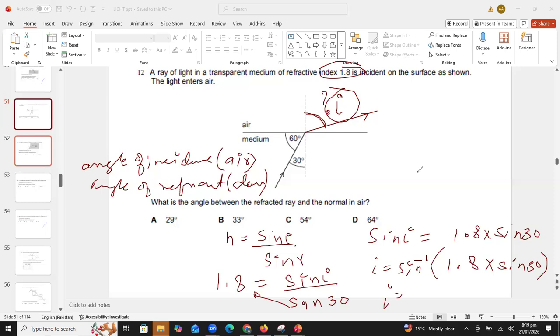Although this ray is the incident ray, this must be angle of incidence and this must be angle of refraction. But when we are solving the numerical, remember angle I is always taken in air and angle R is always taken in denser medium. Ayan and Hafsa are saying D is the right answer. It means 64 degrees is the correct answer. Understood, students?